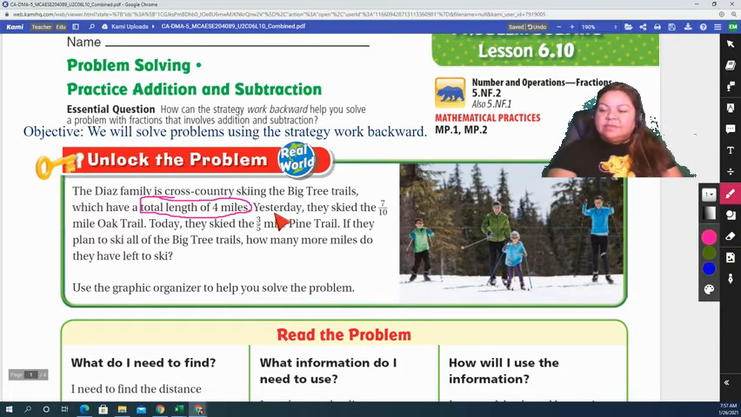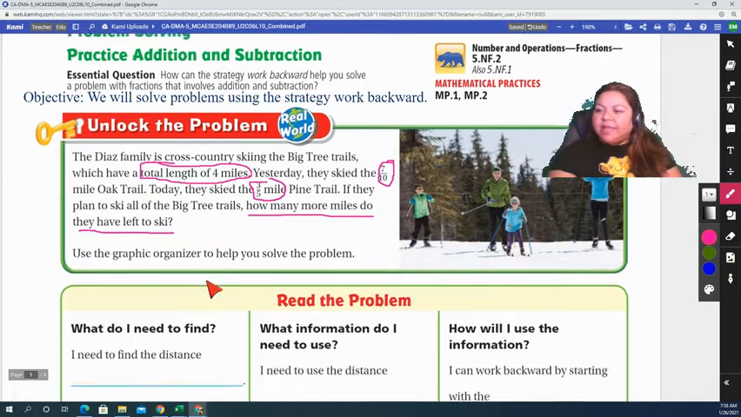And then it says how much the Diaz family skied yesterday. Yesterday they skied 7/10 of a mile. So not even 1 mile, right? Just 7/10. Today they skied 3/5 of a mile. So now the question is, if they plan to ski all of the big 3 trails, which is 4 miles, how many more miles do they have left to ski? So we want to find out how much more they have to go.